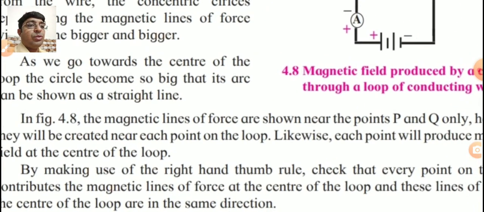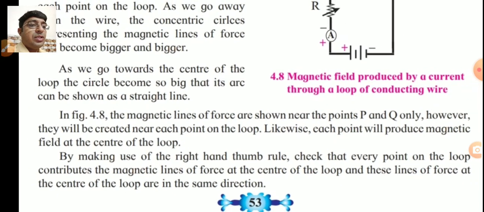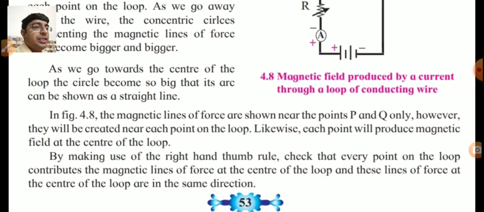In figure 4.8, the magnetic lines of force are shown near the points P and Q only. However, they will be created near each point on the loop. Likewise, each point will produce a magnetic field at the center of the loop.